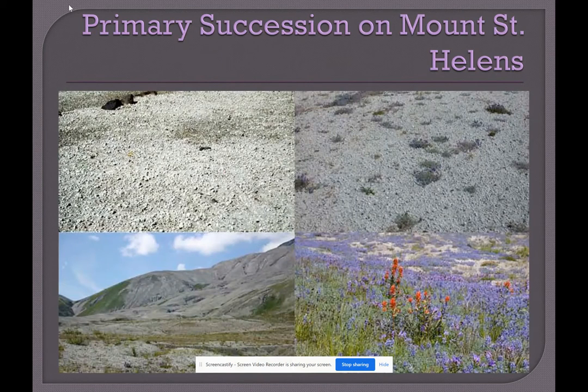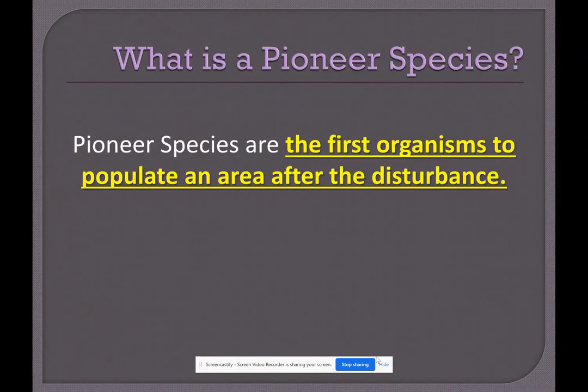Now, the succession portion of that is the changes that occur after the natural disaster happens. So we can see in this picture, after this volcano erupted, a few years later, things were coming back and growing back. Those are the type of predictable changes we're talking about. So now we know that primary succession is where we start with nothing, no soil, then over time, things start to grow and come back. The first organisms that populate an area after a disaster like that are called pioneer species.